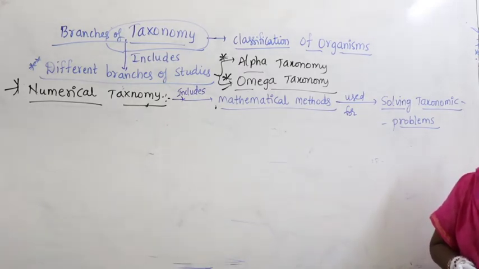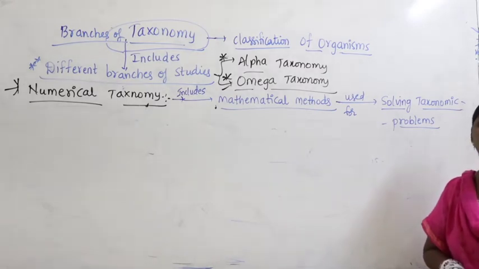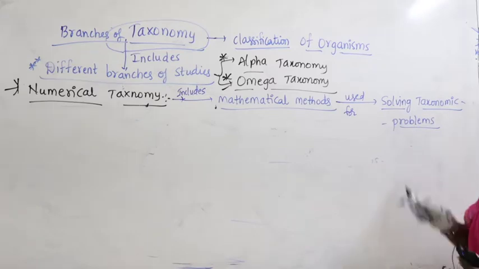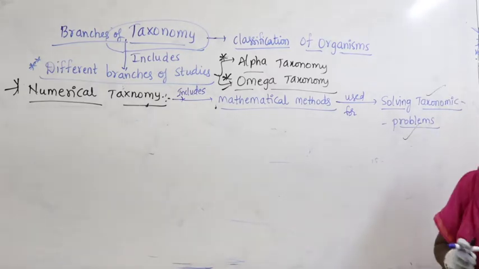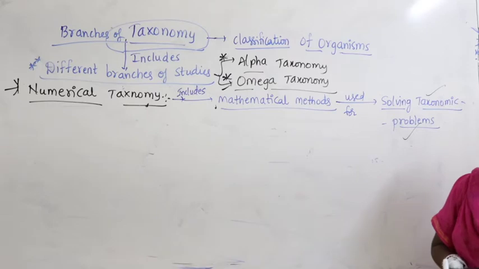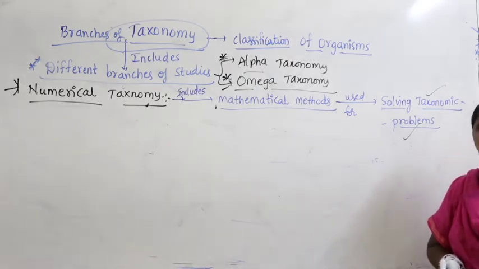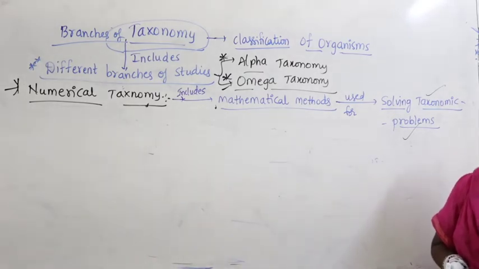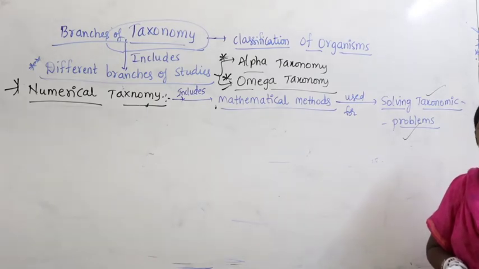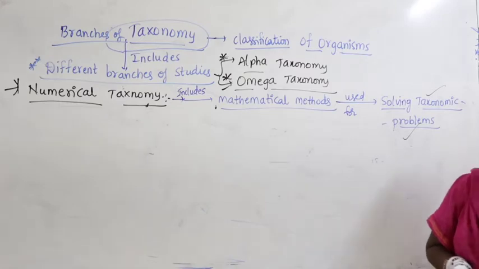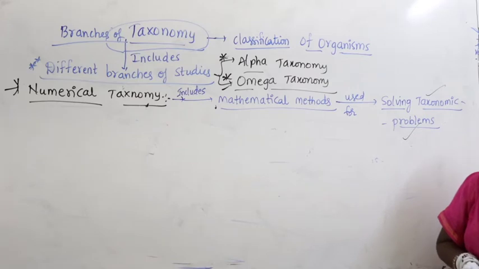Then they will give you 10 pea plants and ask you to find the total number of stamens. That is a taxonomic problem. If you know that one pea plant has a 9 plus 1 arrangement, only then will you know that 10 plants will have 100 stamens. If you don't know that a pea plant has 9 plus 1 stamens, you cannot calculate the total number of stamens. Like that, we have some numerical problems on taxonomy.